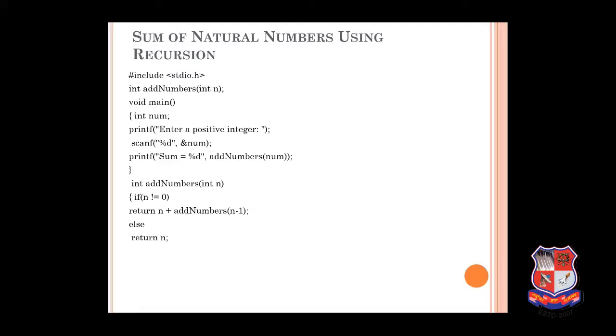When n is 0, it will return values and keep adding to itself. The output will be: enter a positive integer, 20. If we enter 20 here with scanf, it will return the addition of the values.